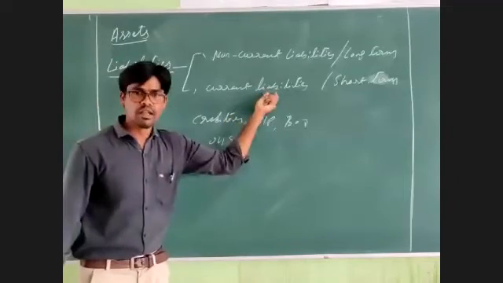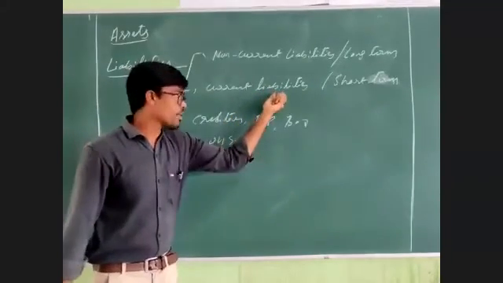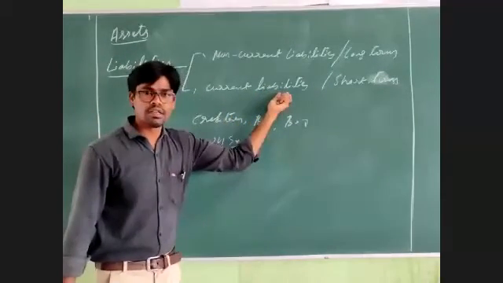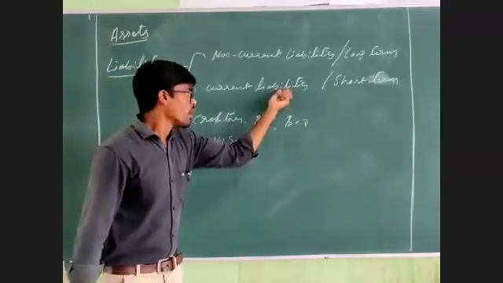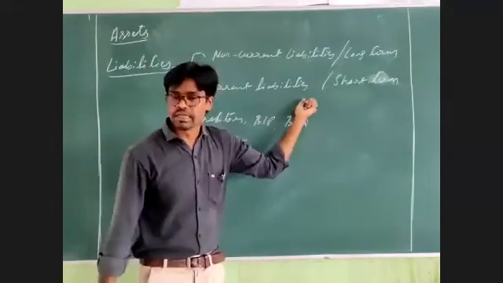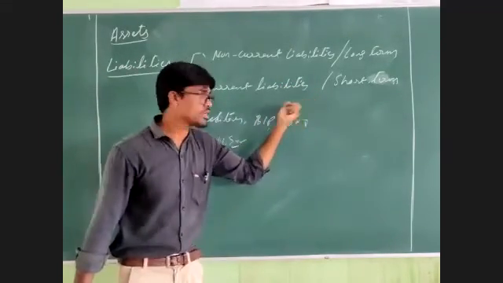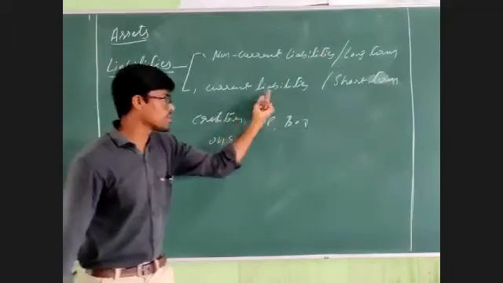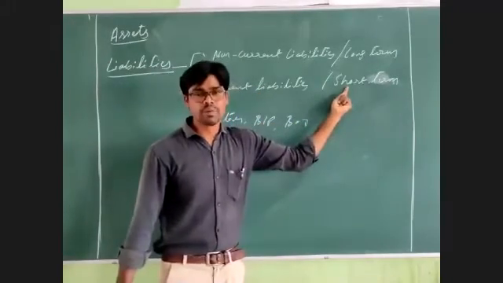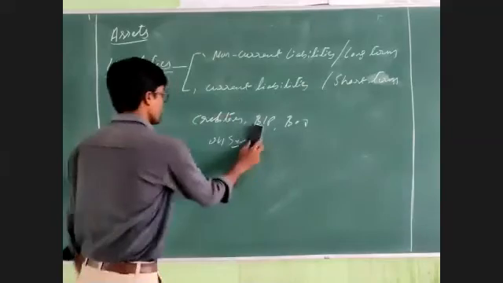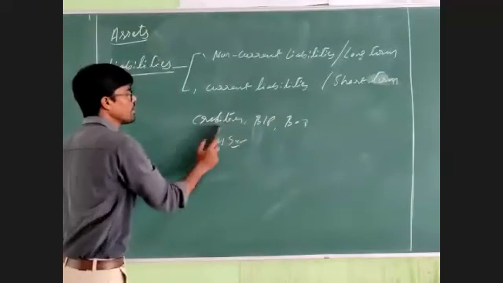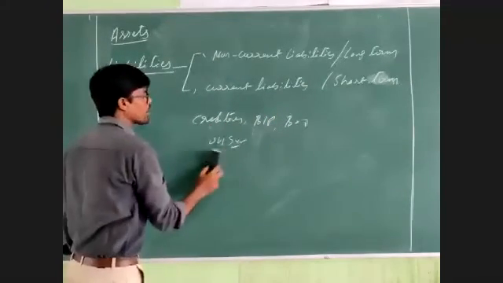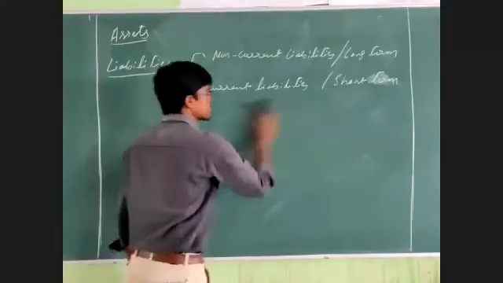Is that clear? Current liabilities are those liabilities which the business concern has to pay within 1 year, so they are called current liabilities. They can also be called short-term liabilities. Examples are creditors, bills payable, bank overdraft, outstanding expenses, etc.